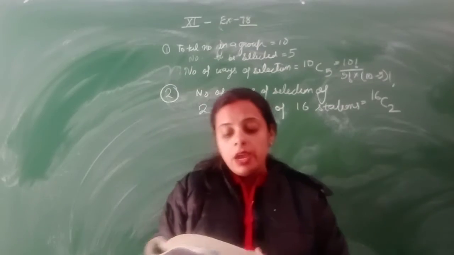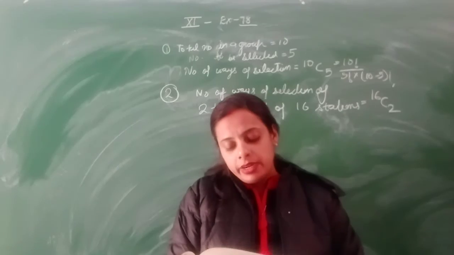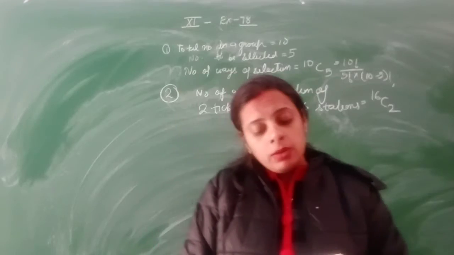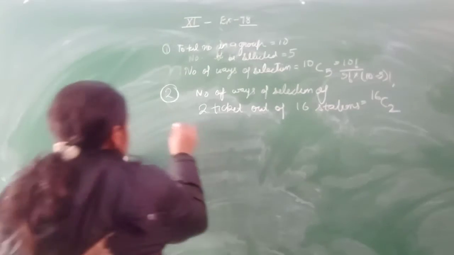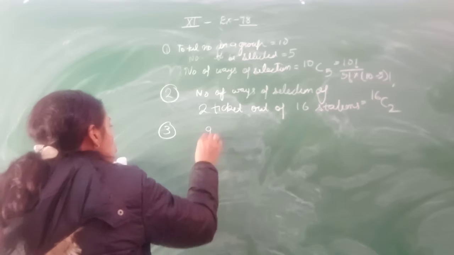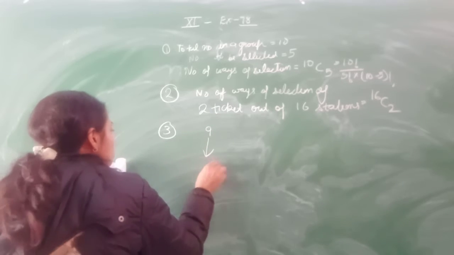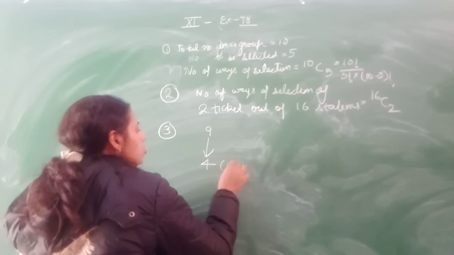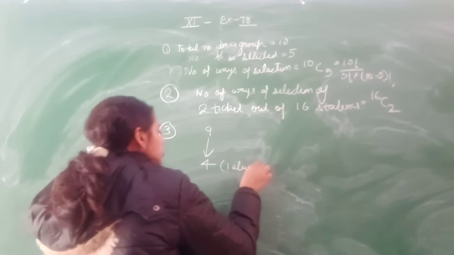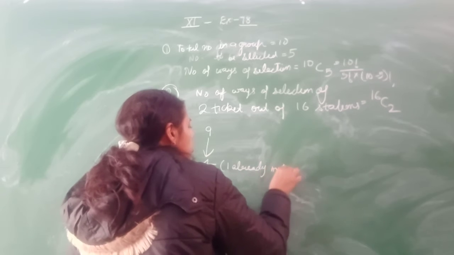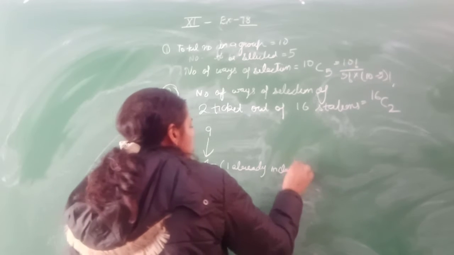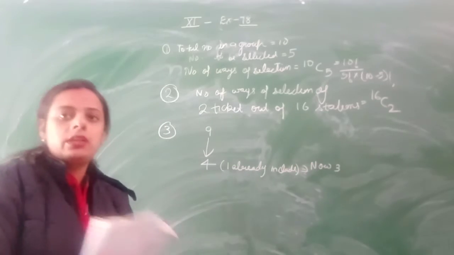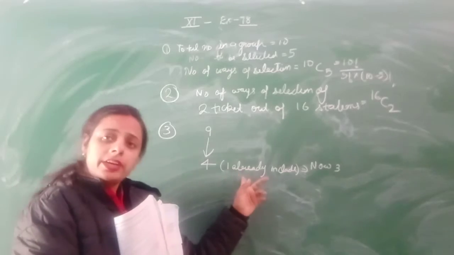Question number 3. In how many ways can a party of 4 persons be selected out of 9, if one person is already included? It means out of 9 you have to select 4 persons, and one is already included in it.